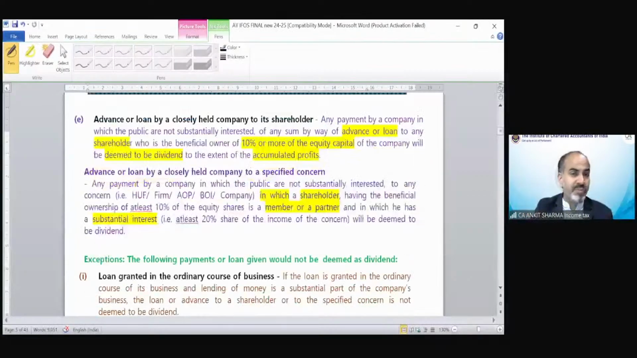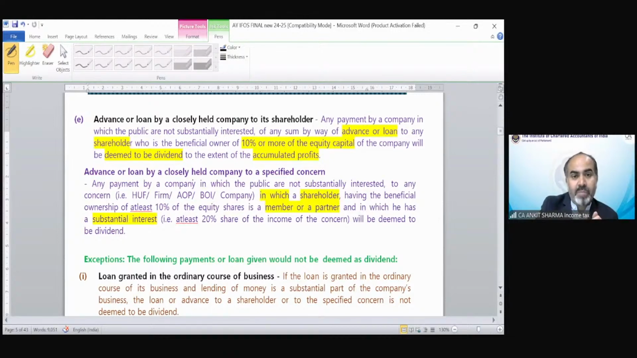Here is the provision. Advance or loan by a closely held company to its shareholder. Any payment by a company in which the public are not substantially interested, of any sum by way of loan or advance to any shareholder who is the beneficial owner of 10% or more of the equity capital of the company, will be deemed dividend to the extent of the accumulated profit.